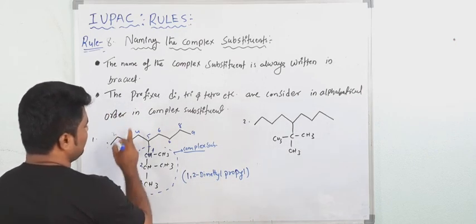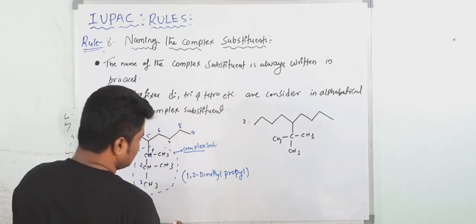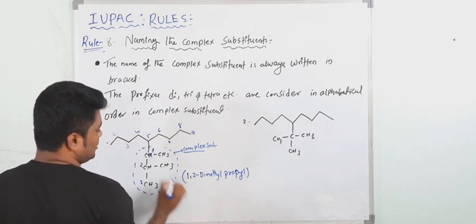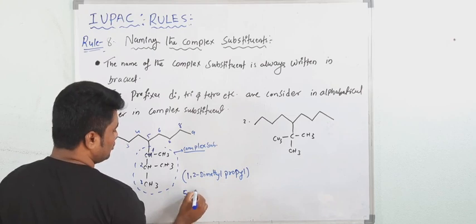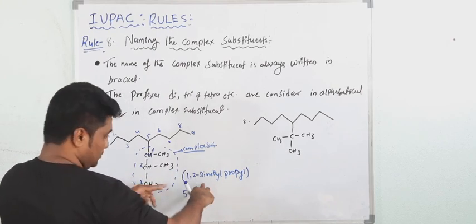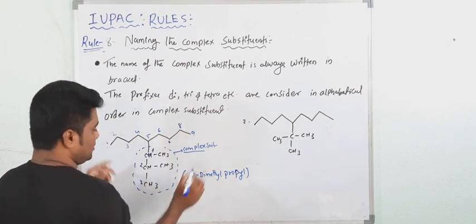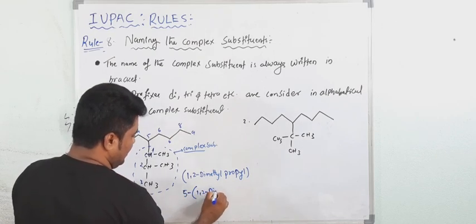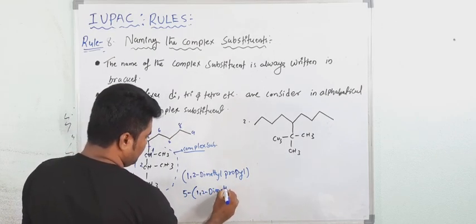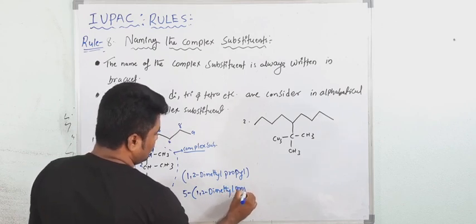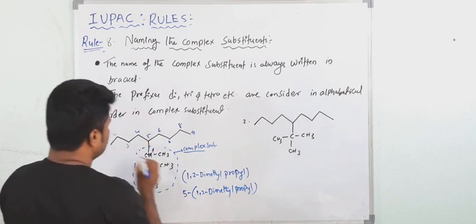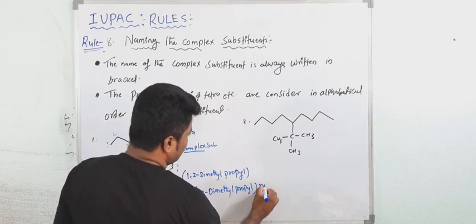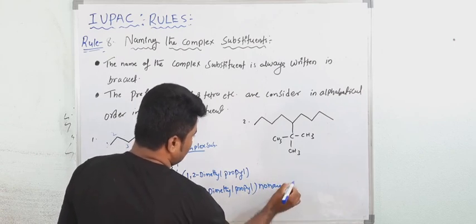See 1, 2, 3, 4, 5. See the name of this compound is at the fifth position, fifth carbon atom. Okay. Complex substituent is written in the bracket. See this is 1, 2 dimethyl propyl. That is a total of 9 carbon atoms. That is what? Nonane. Understood?